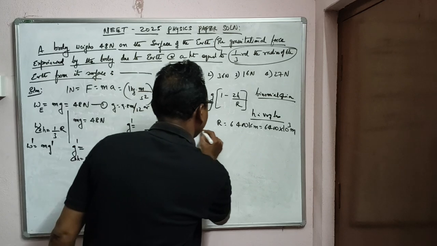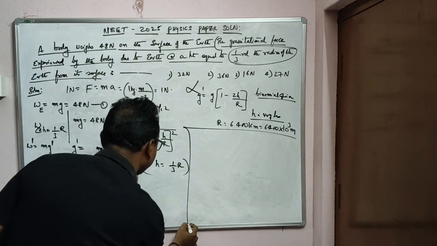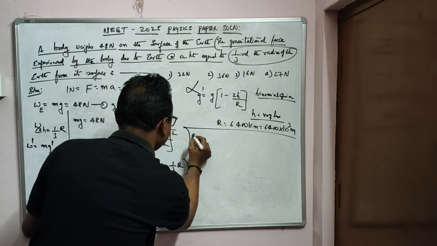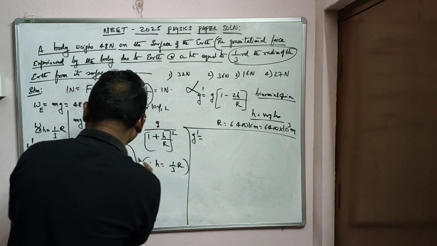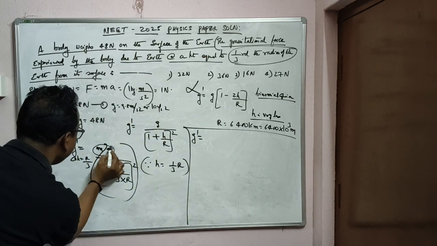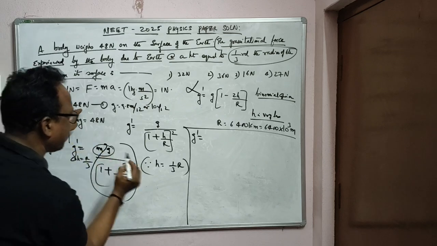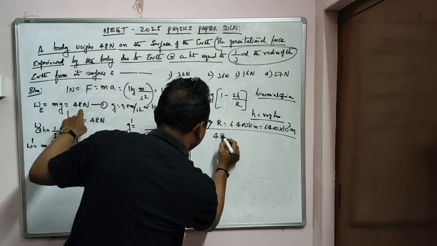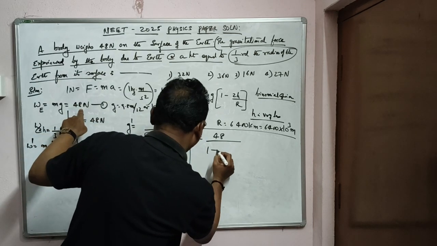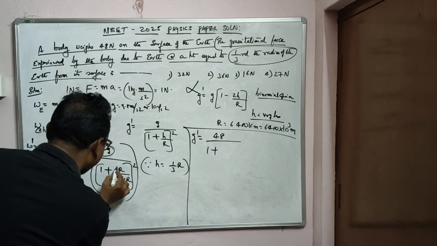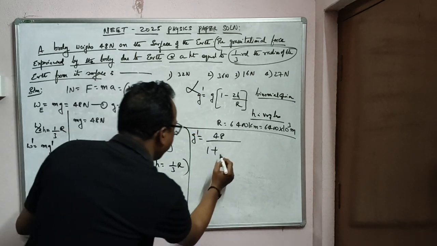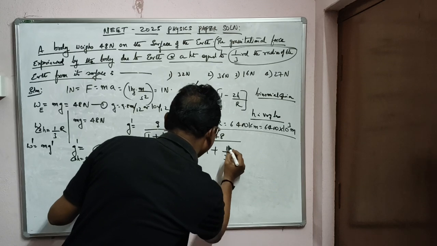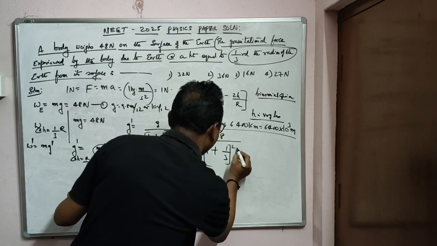You can see, the problem is finished. So what is mg? Mg is from equation 1, 48 newtons. So 48 by (1 plus 1 by 3) whole square, since r gets cancelled.